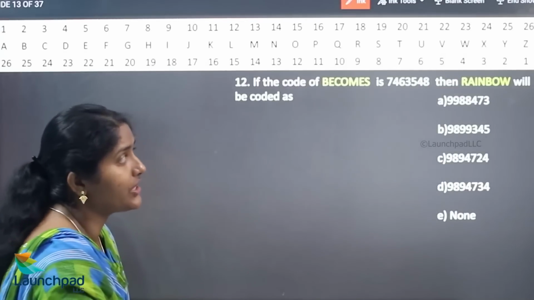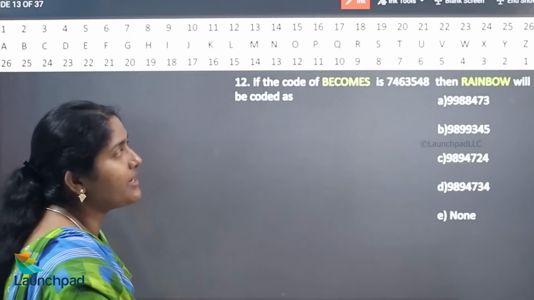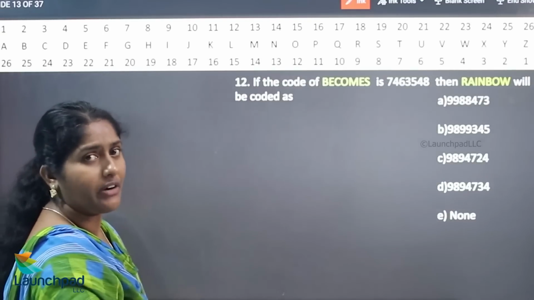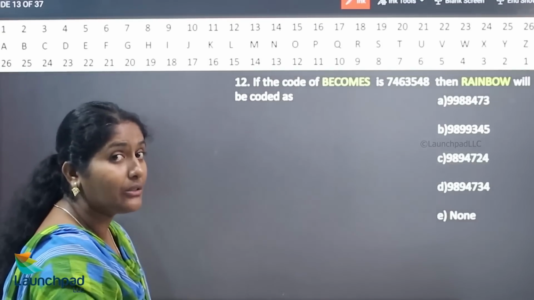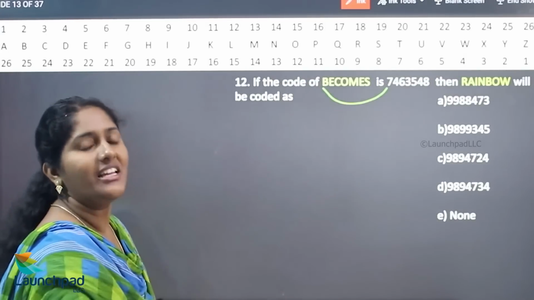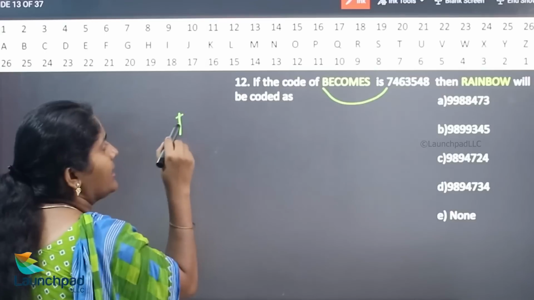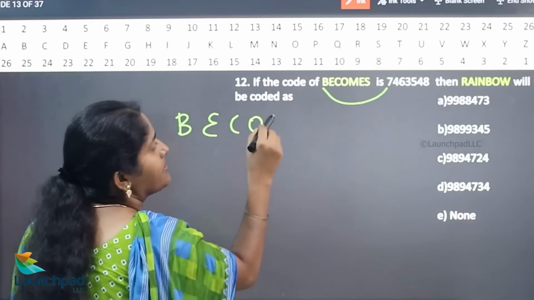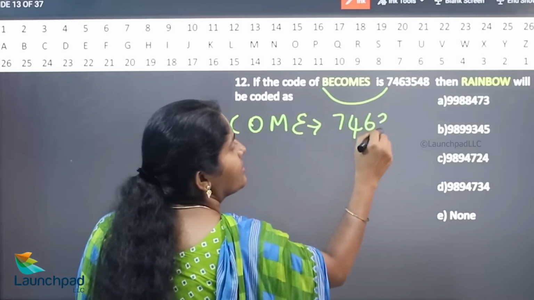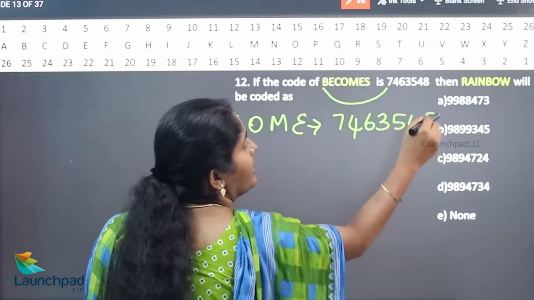Yes, in this question, what is the value of B here? 2. Forward value 2 and the backward value is 25. So the value of B is 7. So they are taking the reverse value. So B becomes 7, 4, 6, 3, 5, 4, 8.